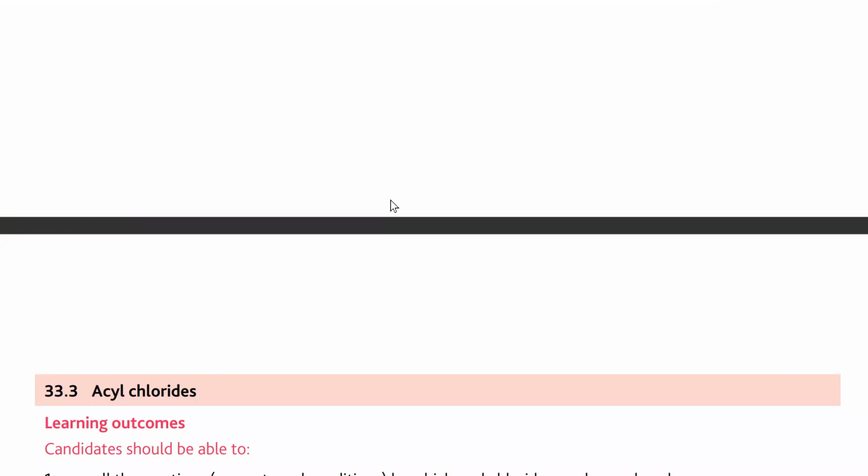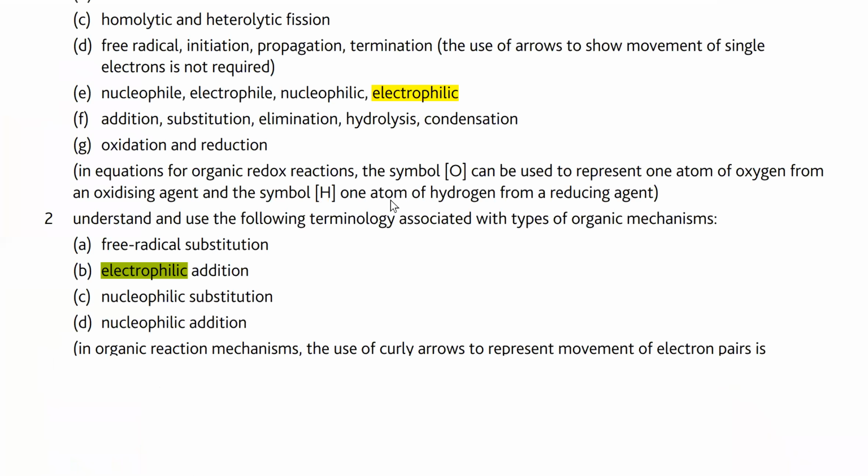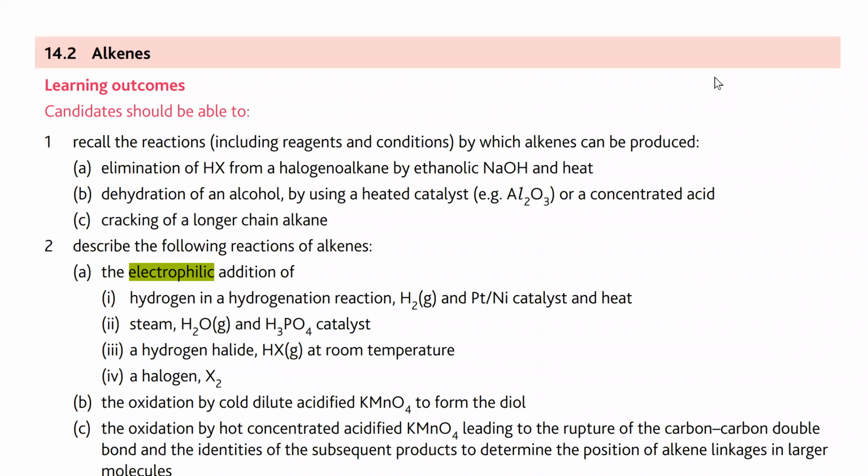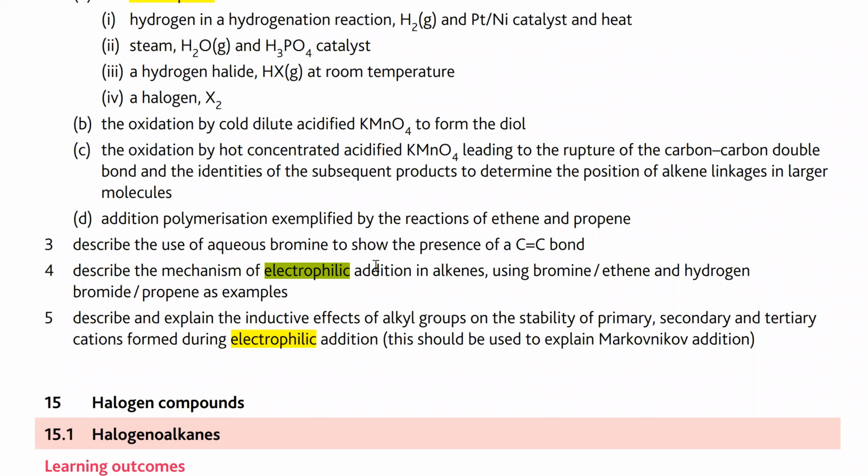Understand, use, associate types of organic mechanism, the curly arrow movement. That's fine. Electrophilic, so we did electrophilic. Describe the following reactions. We did that, and you only have to describe the mechanism of this one. The other ones are kind of the same.